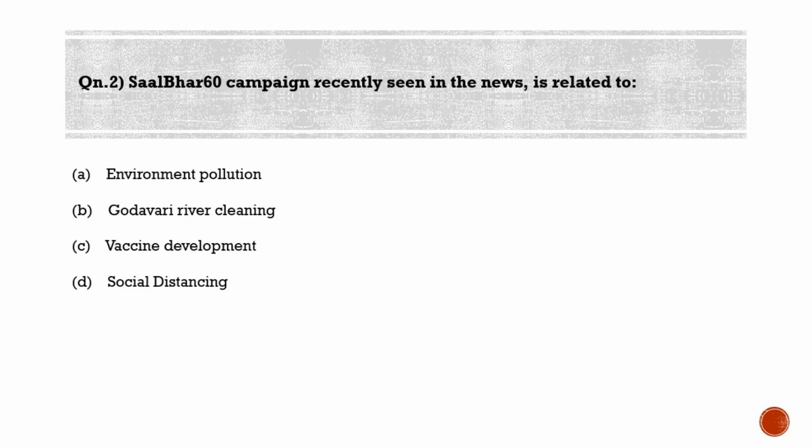Moving to the second question. The second question is, SALBAR 60 campaign recently seen in the news is related to option A, environment pollution, option B, Godavari river cleaning, option C, vaccine development, and option D, social distancing. Guys, the correct answer here is option A, environment pollution.